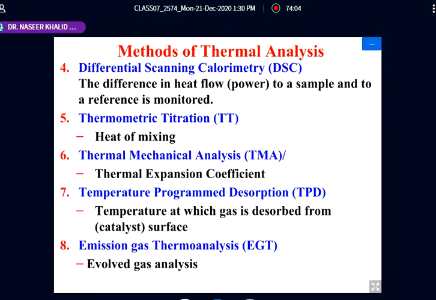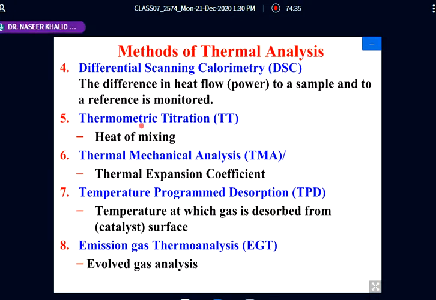That is calorimetry, that is calories. How much energy we have to supply to the sample or to the reference. So the difference in the heat flow to the sample and to the reference material is monitored. This is known as DSC.